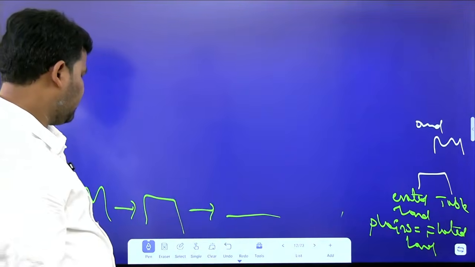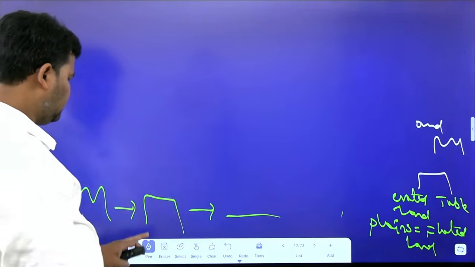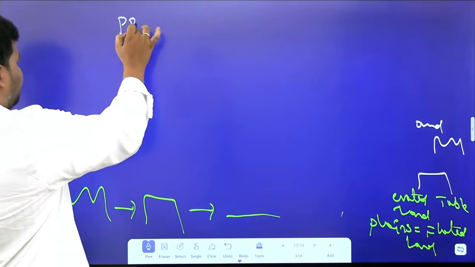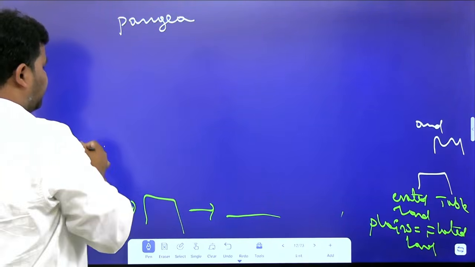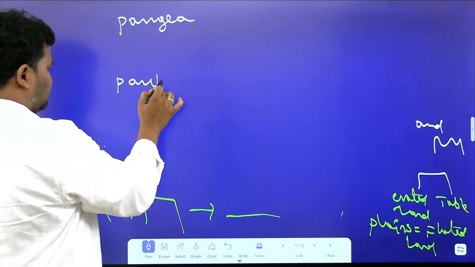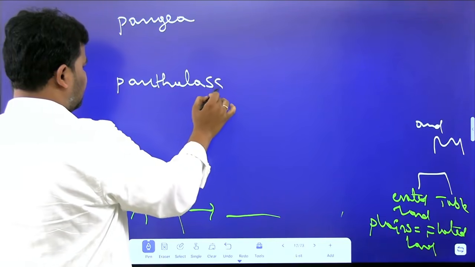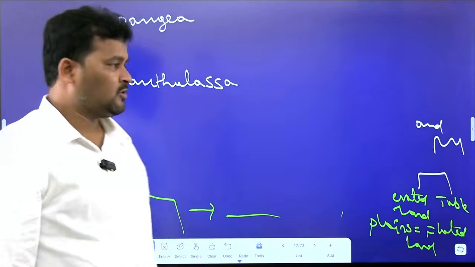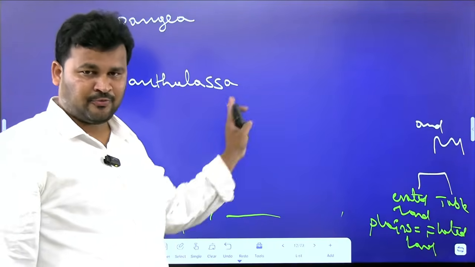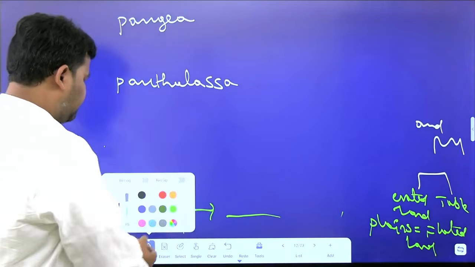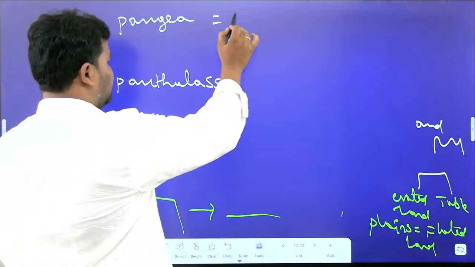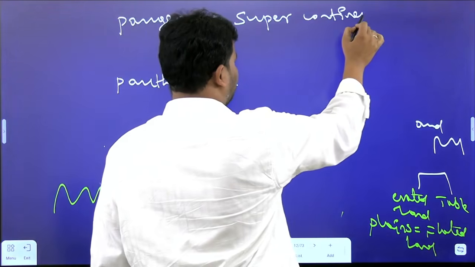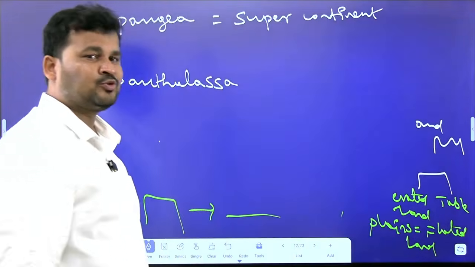Okay, so let me write. With respect to the continental drift, we have to learn one more word, that is Pangaea, Panthalasa. With respect to the continental drift, we have to know these words. So what is Pangaea? Pangaea is nothing but a supercontinent.